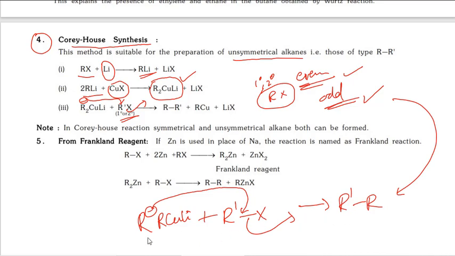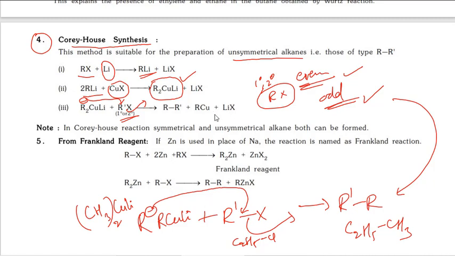So suppose ethyl chloride is already there. If you take ethyl chloride here, and you take dimethyl copper lithium, then you will get propane easily, C2H5 then CH3. So odd number and even number, whatever you require, you can prepare by this method.